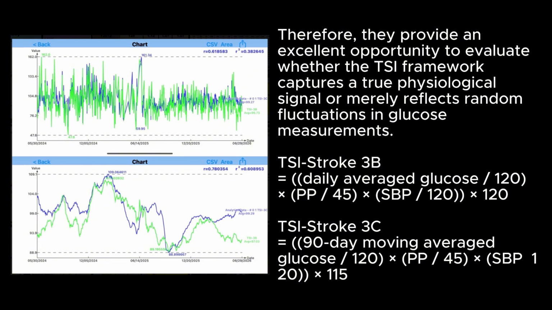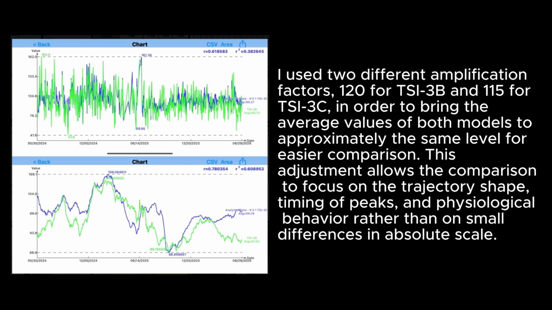TSI-Stroke 3B equals daily average glucose over 120 times PP over 45 times SBP over 120 times 120. TSI-Stroke 3C equals 90-day moving average glucose over 120 times PP over 45 times SBP over 120 times 115. I used two different amplification factors, 120 for TSI-3B and 115 for TSI-3C, in order to bring the average values of both models to approximately the same level for easier comparison. This adjustment allows the comparison to focus on the trajectory shape, timing of peaks, and physiological behavior rather than on small differences in absolute scale.